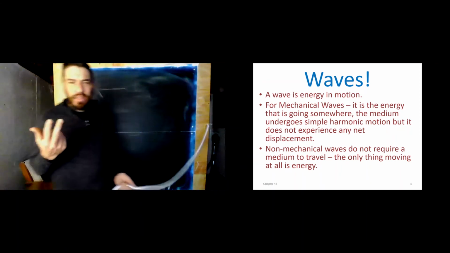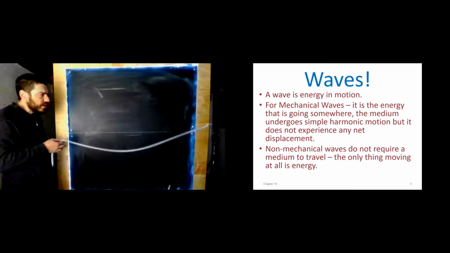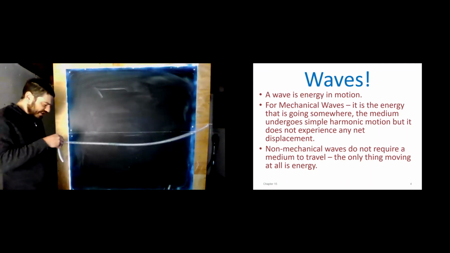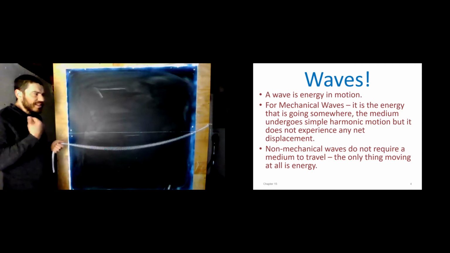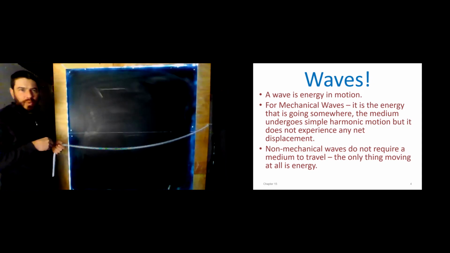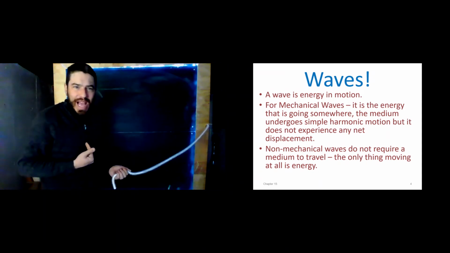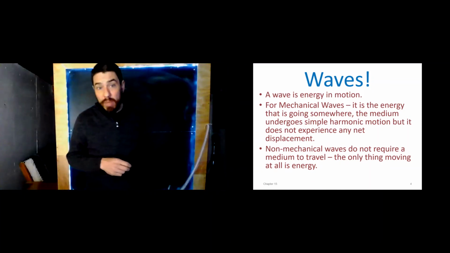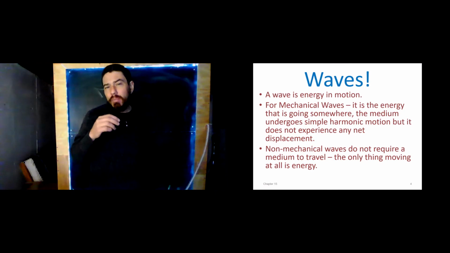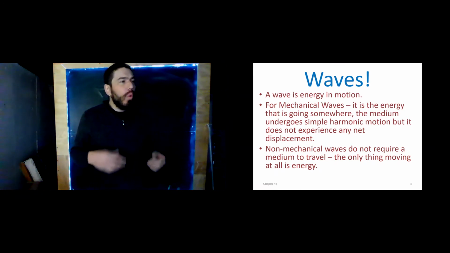What? Well, the spring didn't go anywhere. The spring is still here in my hand. So it wasn't the spring that went down. None of these little coils actually changed places, right? So it's not the spring itself that went somewhere. What was traveling? We had a sense that something went down and back. Well, we would say the disturbance traveled down and back. We could maybe be a little bit more precise, and we could just say that was some energy. So what is a wave?